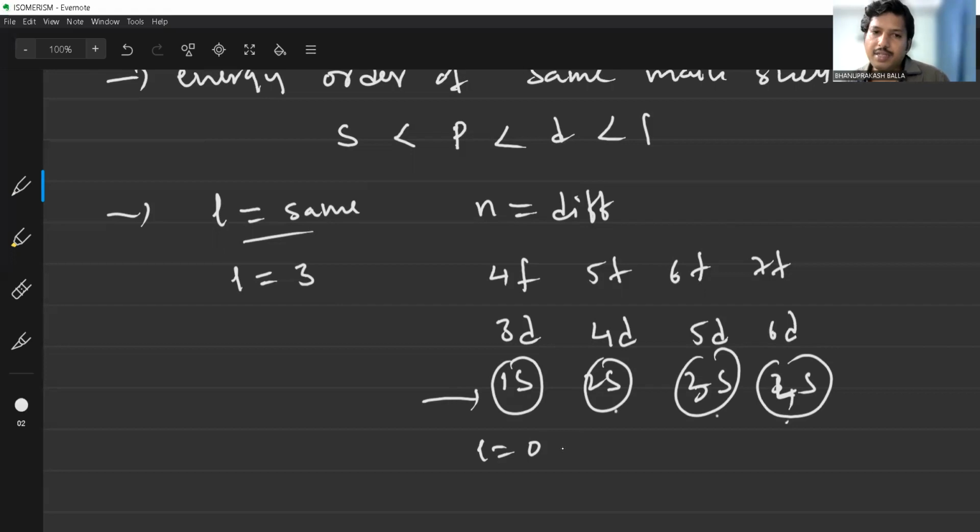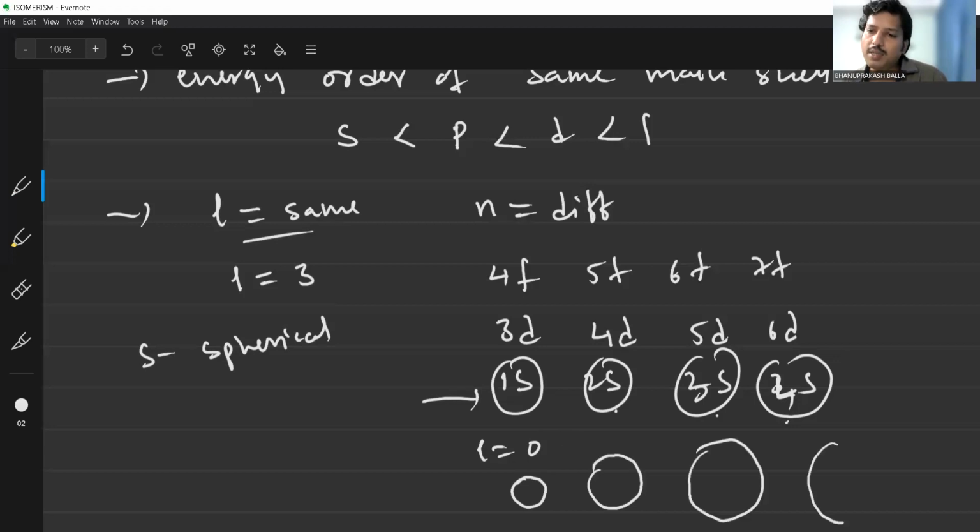That means the s orbital, as you know, is a spherical shape. The size of the subshell will be different. The 1s subshell is somewhat small, the 2s is somewhat bigger, the 3s subshell is bigger, and the 4s subshell is bigger still. The L value is the same, but the n value varies.